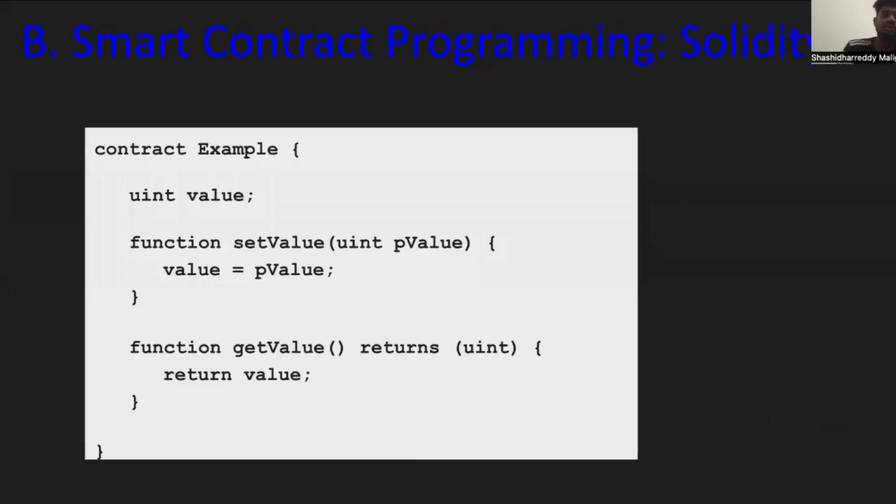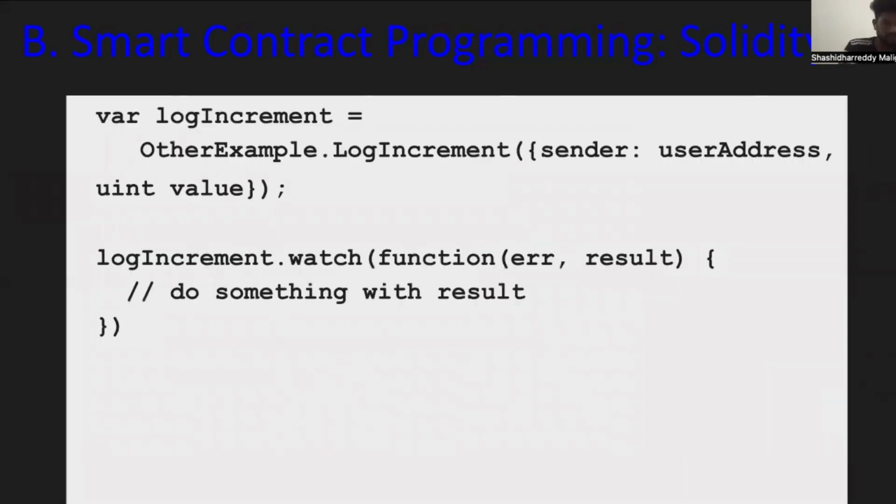Here is some base contract example code showing how the contract is made. Contract example functions: now we have to set the value, and then the log incrementing.